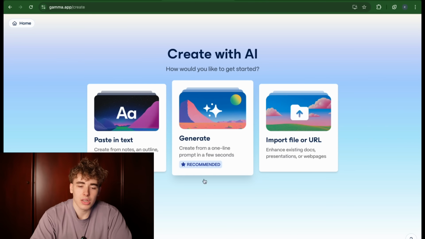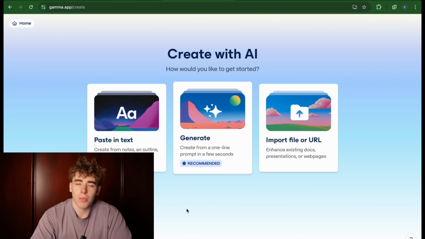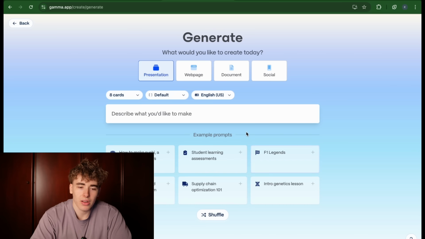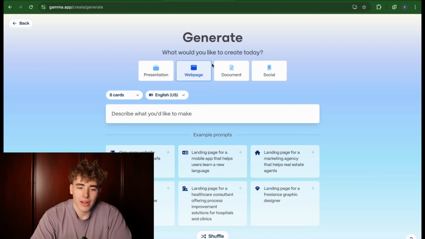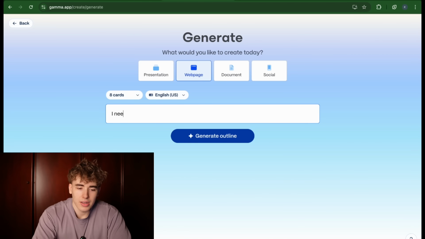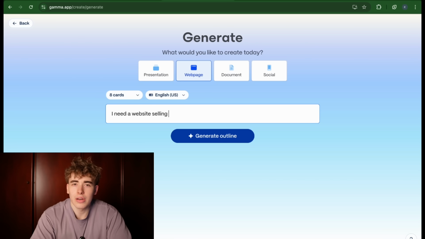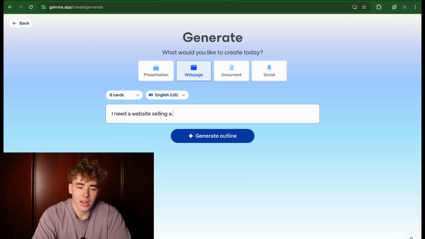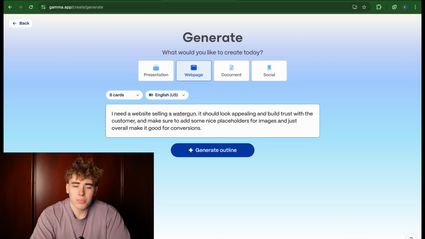But what we're going to use now is this generate option, where you can basically just prompt it and it will completely build this from scratch. This is also recommended, so let's just click on this right now. And now you will see we can basically describe it. Of course we'll have to click web page here, since that's what we're doing in this video. So let's describe what we're going to do. I need a website selling, and right now it's summer, so we could sell a water gun. These are always popular in the summers. So let's just say I need a website for selling a water gun. This should be enough right now.